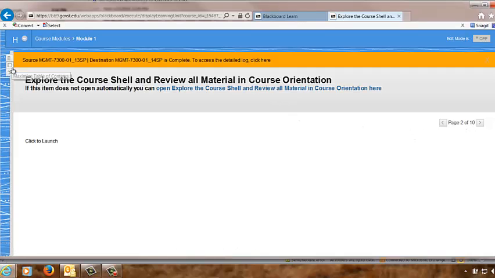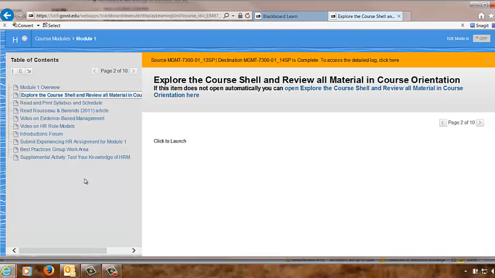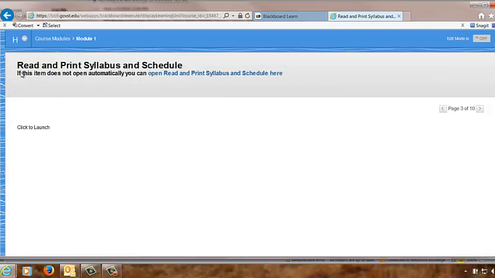You can also use the table of contents. If you look in the top left-hand corner, where my arrow is, you can open up a table of contents. I've opened it here, and you can skip to anything you want. This is everything that is in Module 1. This is the page we're on now. If we want to go to the next item, read and print syllabus, that takes you to that.